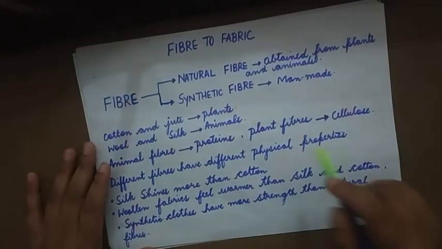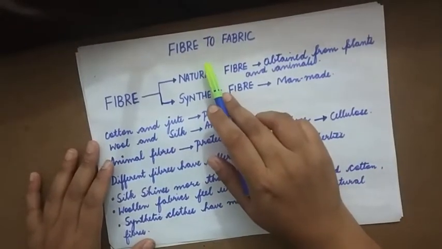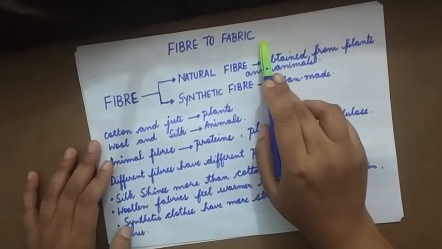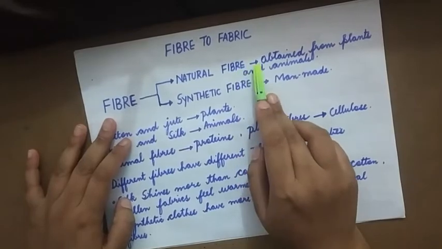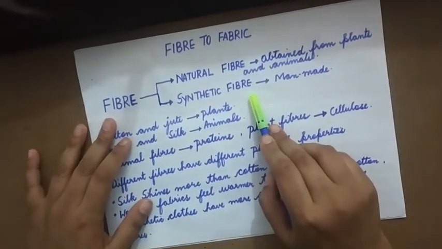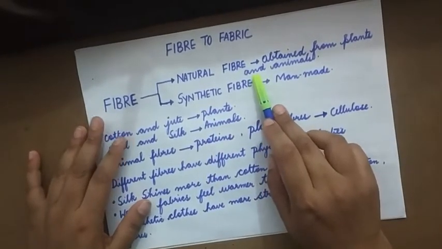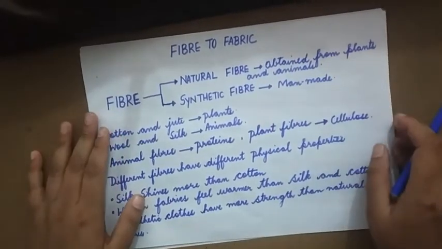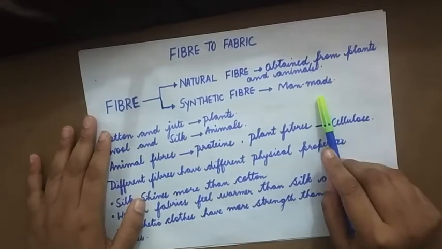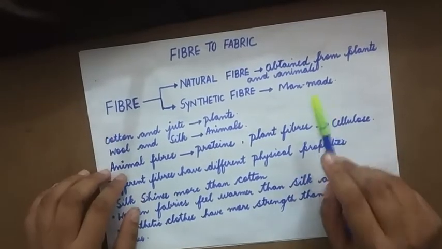Good morning, students. Today we are starting off with a new topic, fiber to fabric. Now, fiber is of two types. One is natural fiber, the other one is synthetic fiber. The name itself is telling you natural fiber is obtained from plants and animals, whereas synthetic fiber, it is man-made.